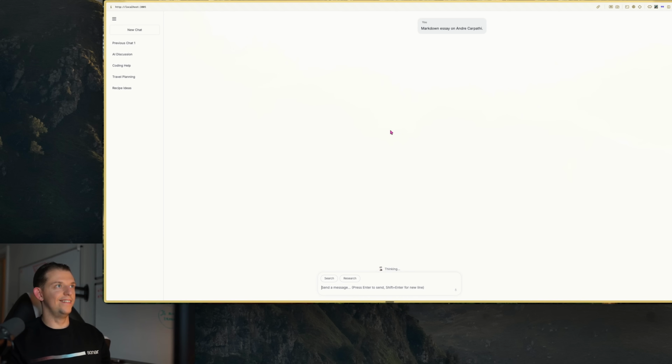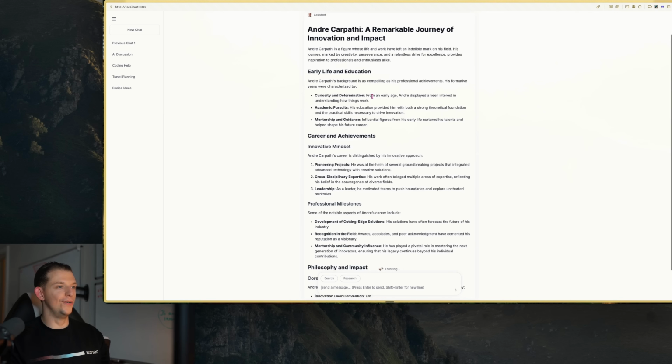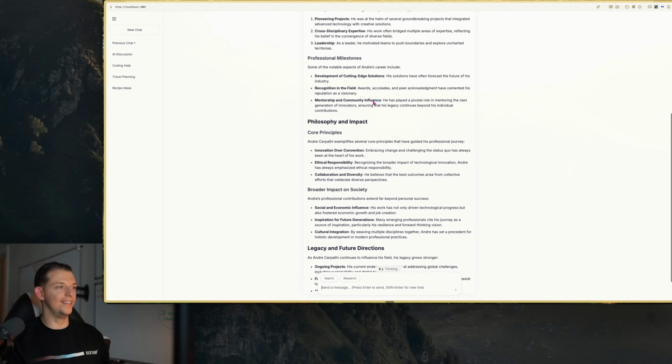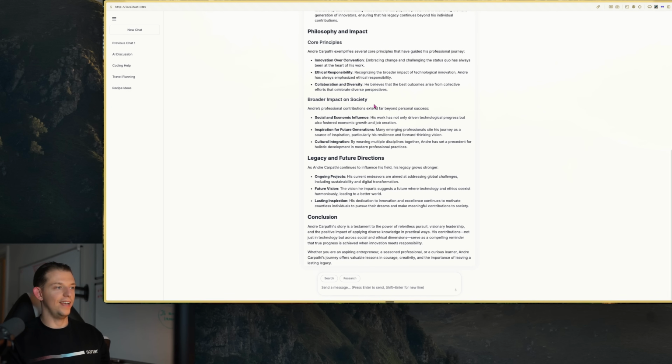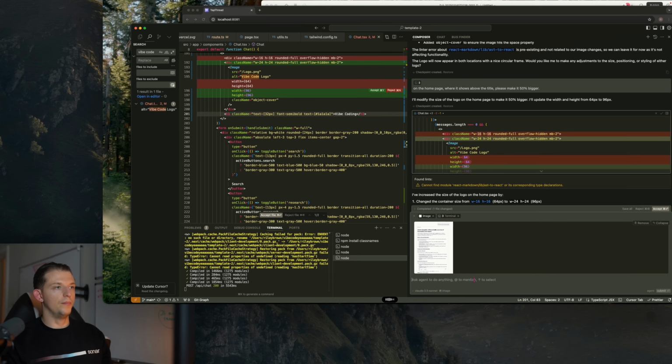I think it'll know who he is. Ooh, that kind of looks good. The way it kind of animates out around the markdown, right? Around this markdown, I want rounded edges around the edge, but I like it. It looks really good. Also, make the logo above the responses just a little bit bigger.